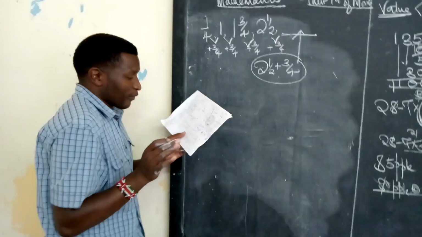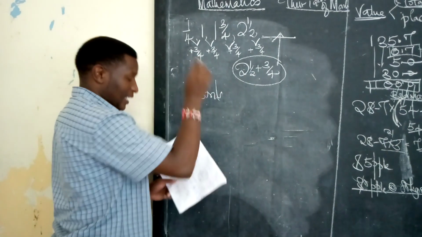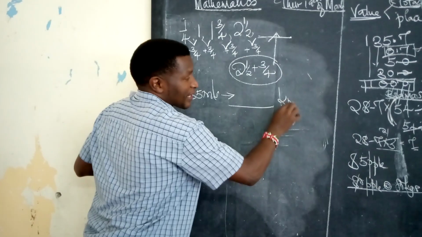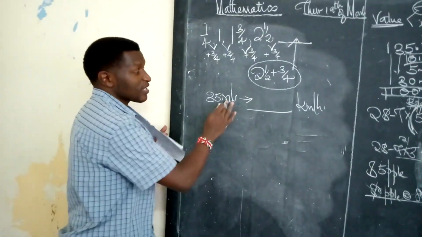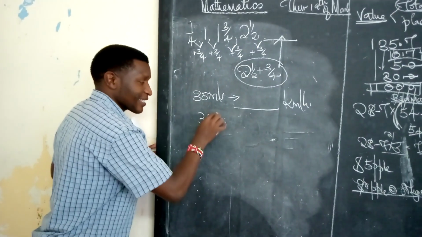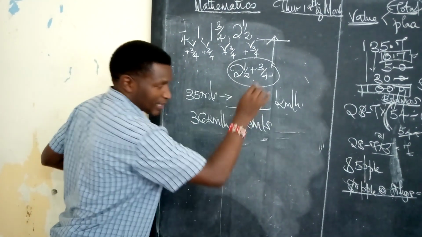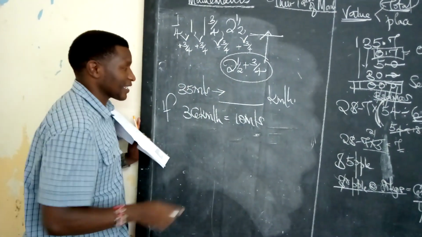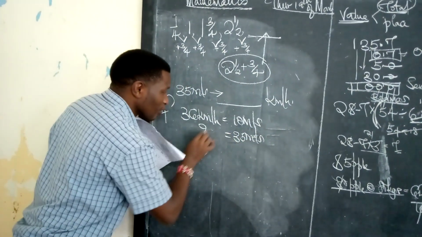Question 13 is one of the simplest sums I will ever have. It is given 35 meters per second. You've been told to convert this into kilometers per hour. Out of the very many sums you've done with you, it is very simple. Remember that comparison which I told you. We said 36 kilometers per hour is equivalent to 10 meters per second. If 36 kilometers per hour is 10 meters per second, then what about 35 meters per second? It will give you how many kilometers per hour?